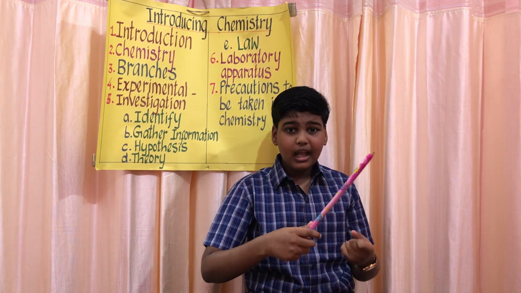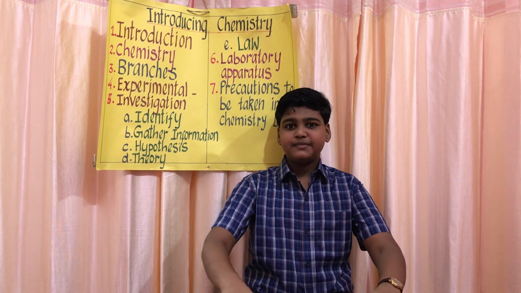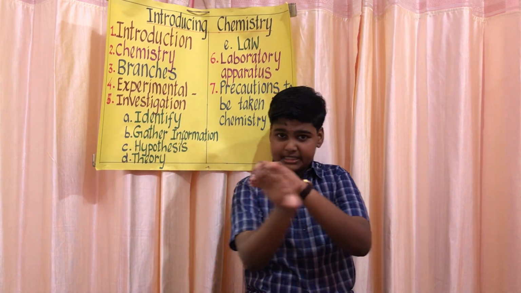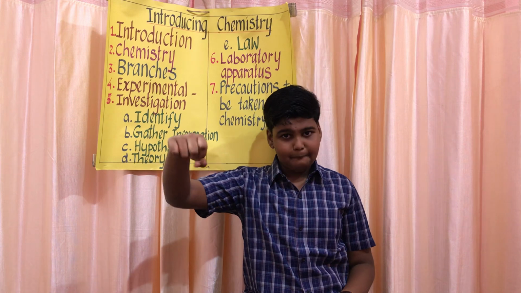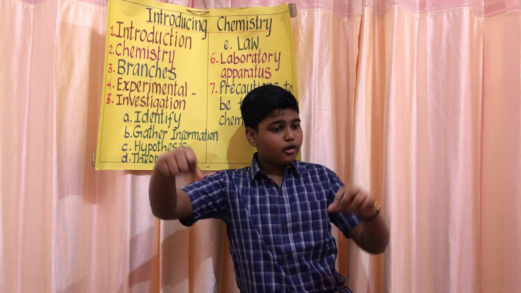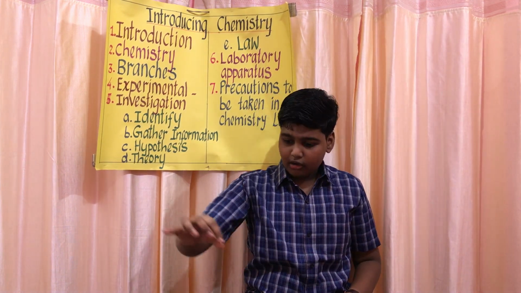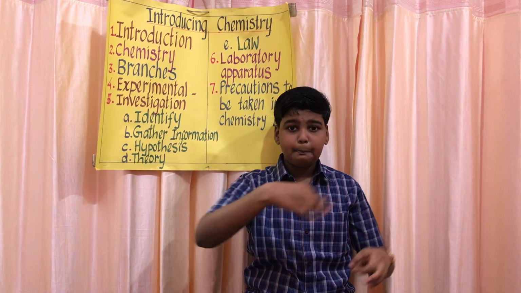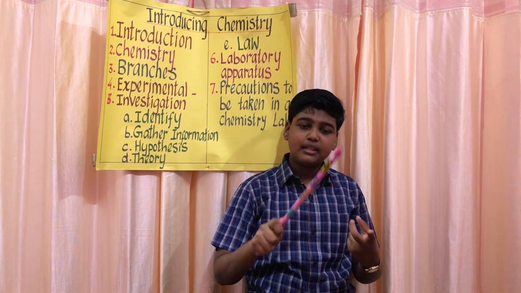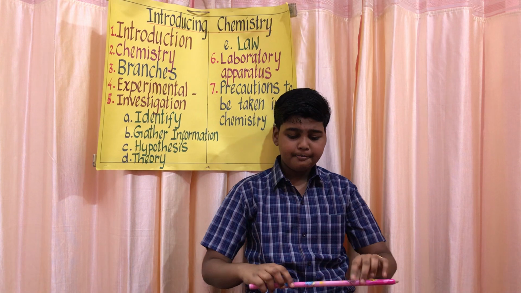Next is test tube holder. It is also a metal strip with a wooden or plastic handle. It is used for holding the test tubes while heating. Okay. Next is test tube brush. It is also called iron wire with plastic bristles. It is used for cleaning glasswares like beakers, flasks, and test tubes.